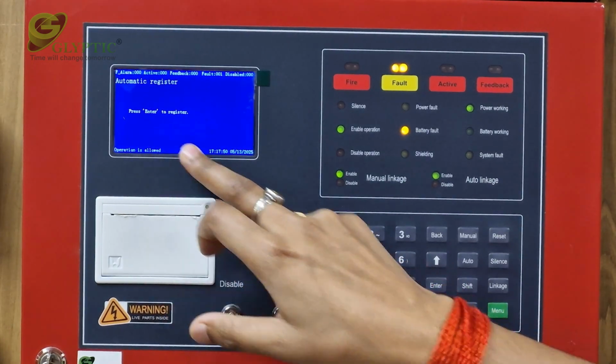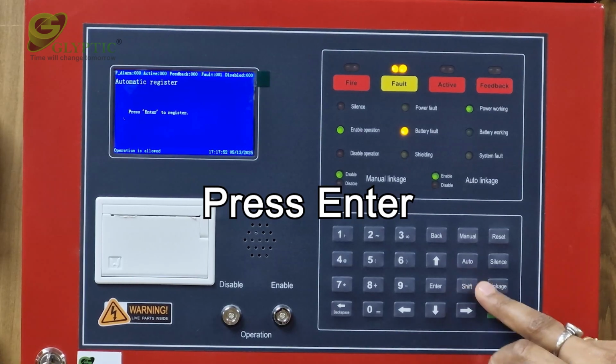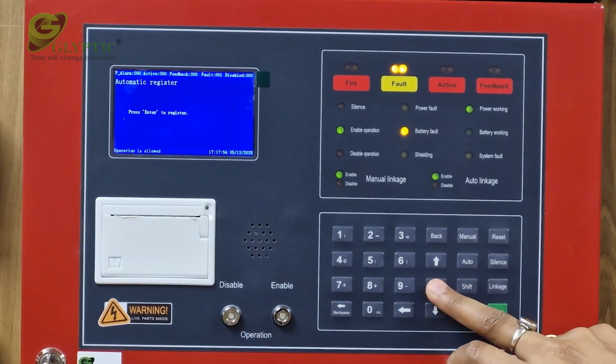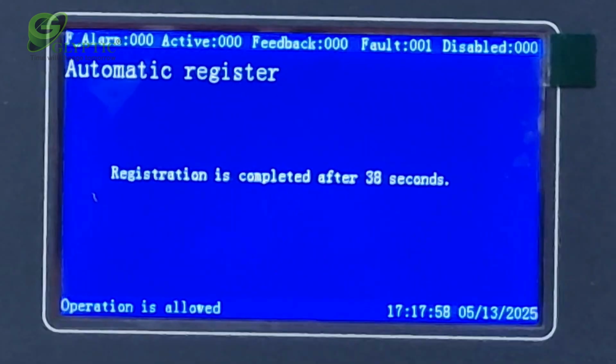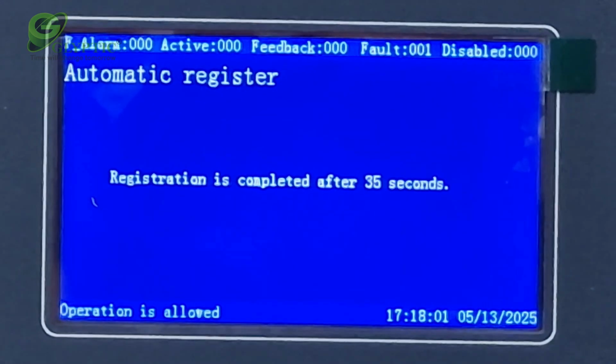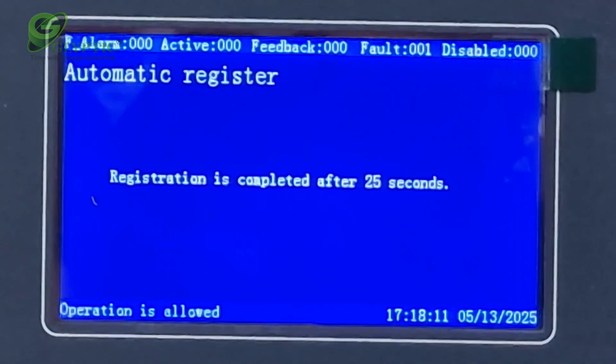Press Enter to start the process. The panel will now auto-register all connected devices with a countdown timer. Once finished, the devices are ready to operate.